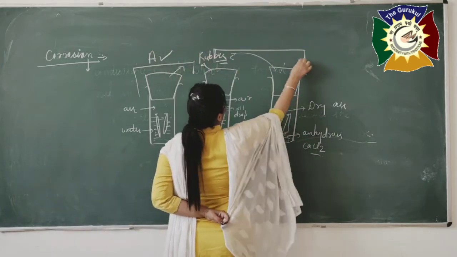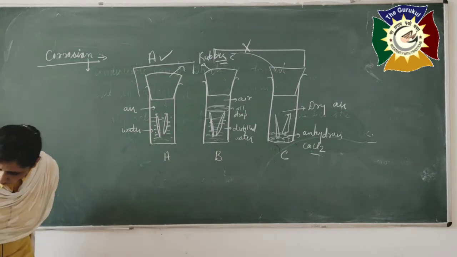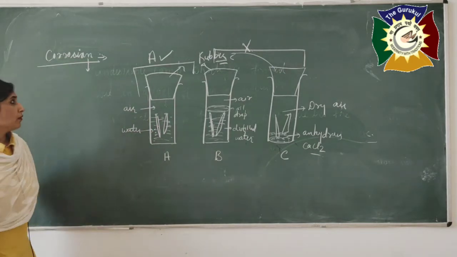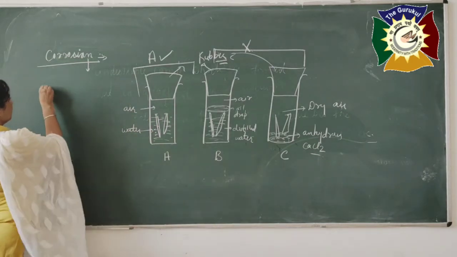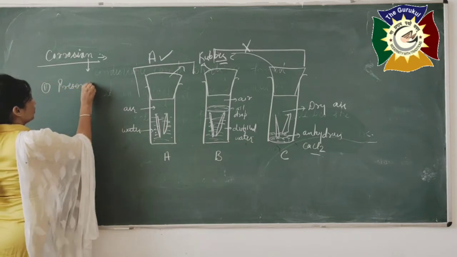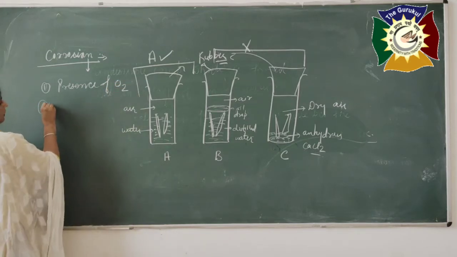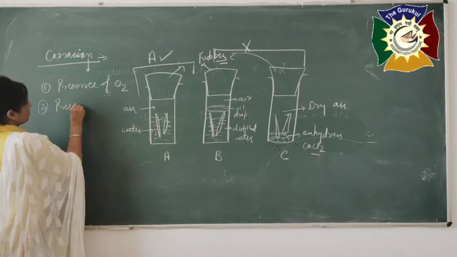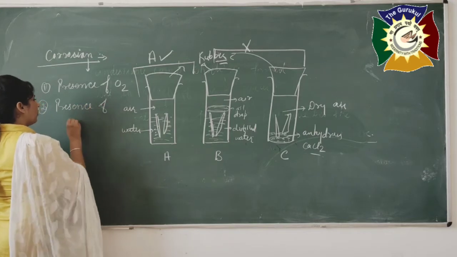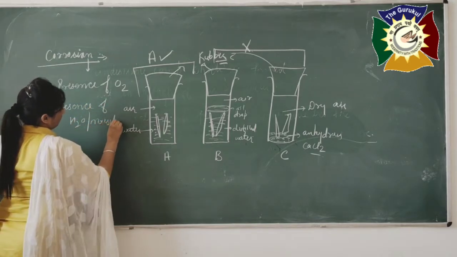In the case of B and C there is no rusting, and according to this we can say that for the corrosion process there are two main requirements. First, the presence of oxygen should be there. Second, the presence of water or moisture should be there.